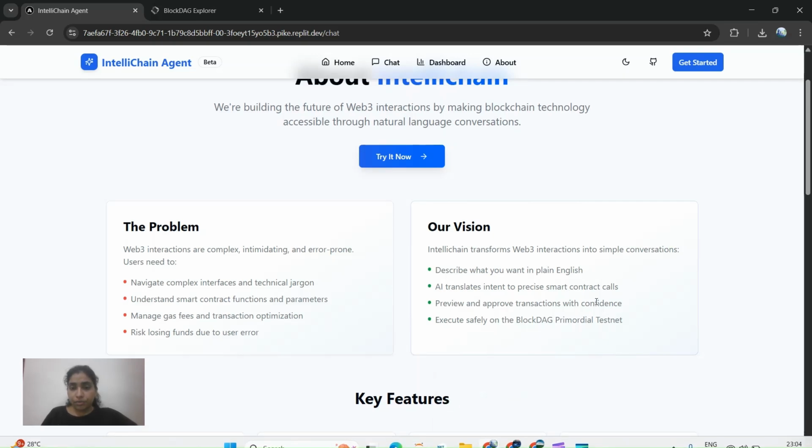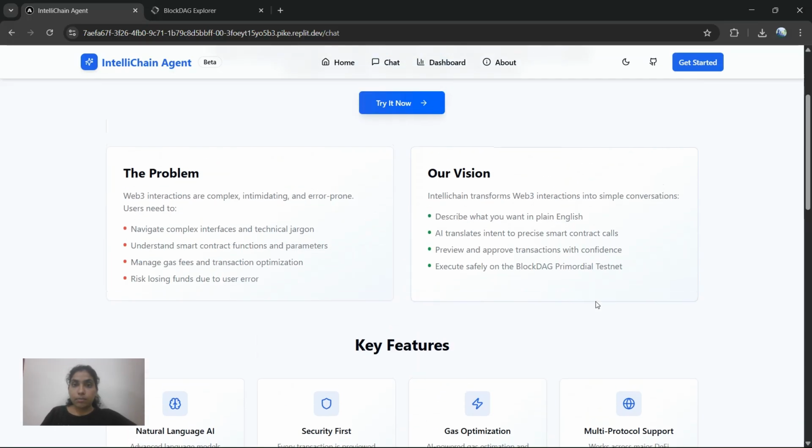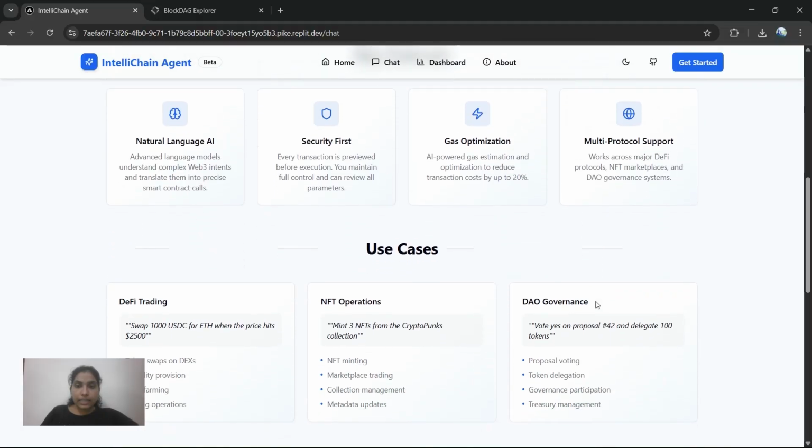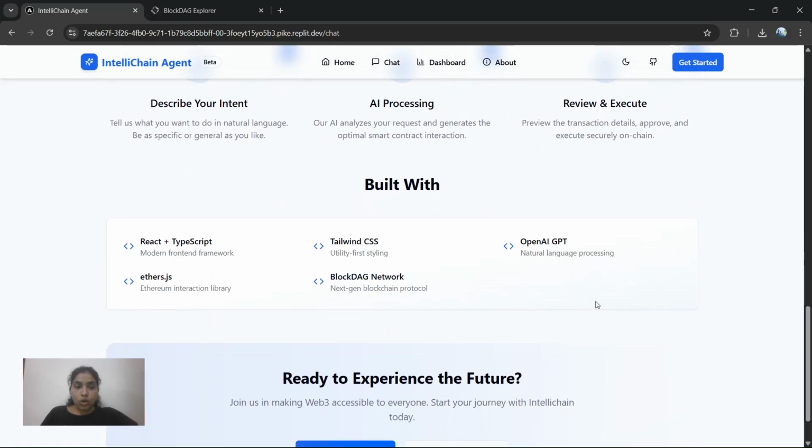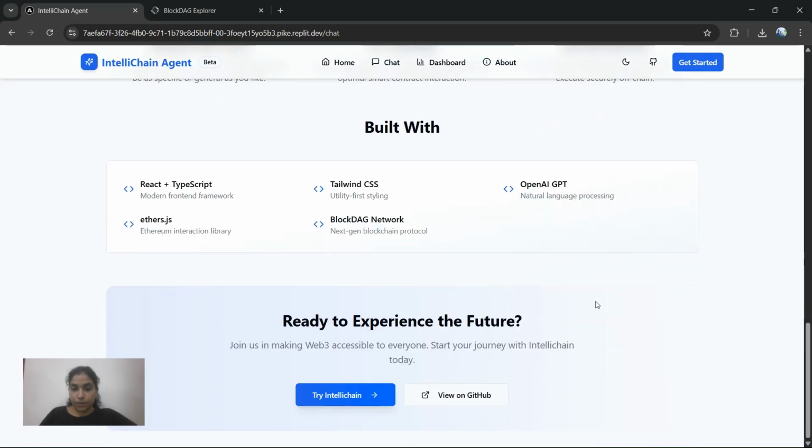Here, the user just has to input a prompt, and the AI will translate the user's prompt into a smart contract, which will be previewed and approved by us, and then executed on the BlockDAG primordial testnet. So these are the main motives of the project. Many people find it too hard to use blockchain, so we simplified it. We built it with React, TypeScript, Tailwind CSS, OpenAI GPT, Ethers.js and the blockchain network.